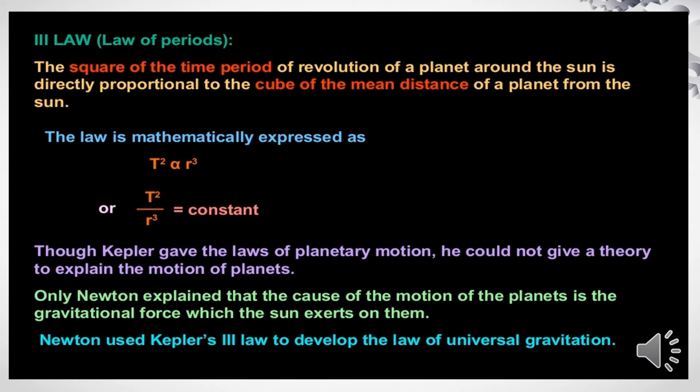Though Kepler gave the laws of planetary motion, he could not give a theory to explain the motion of the planets. Only Newton explained that the cause of the motion of the planets is the gravitational force which the sun exerts on them. Newton used Kepler's third law to develop the law of universal gravitation.